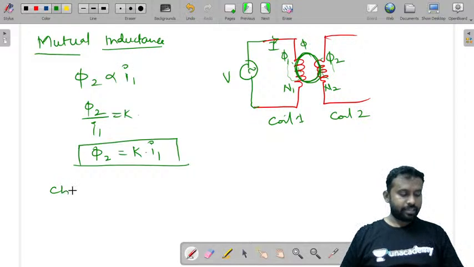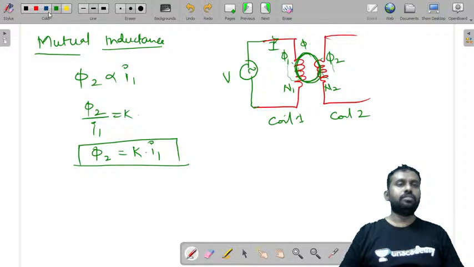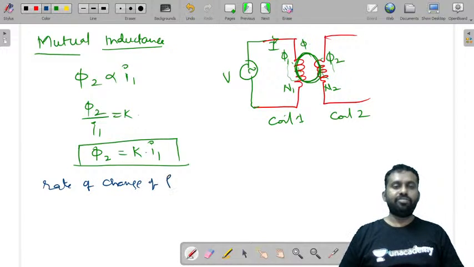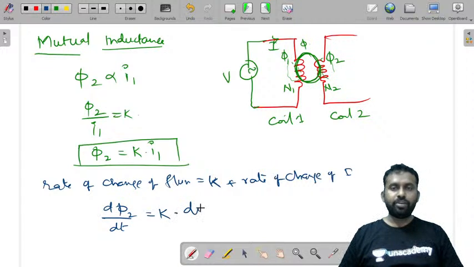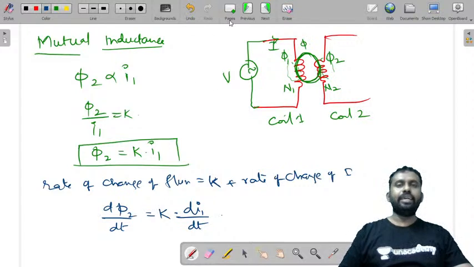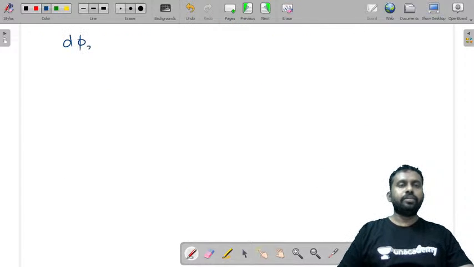And as we know, rate of change of flux is equal to K times rate of change of current. What is rate of change of flux? d phi by dt. That is d phi 2 by dt is equal to K into, what is rate of change of current? Because the current is in the first coil, we have taken K into di1 by dt. So d phi 2 by dt is equal to K into di1 by dt.